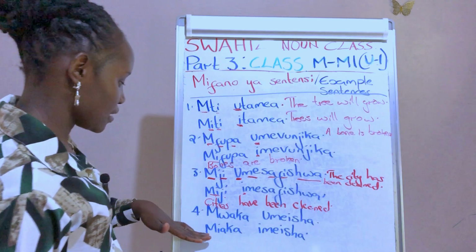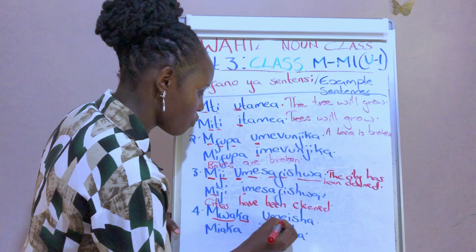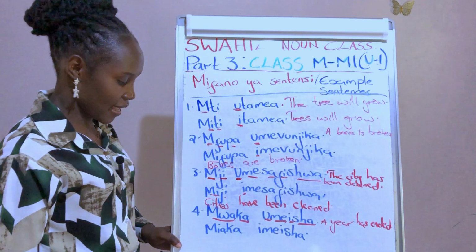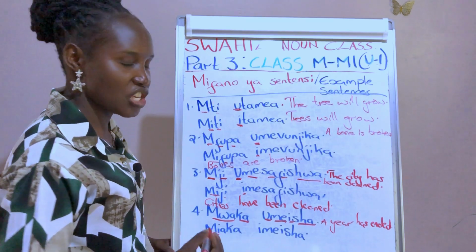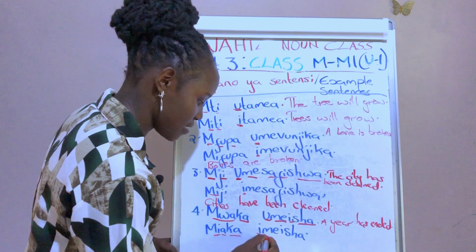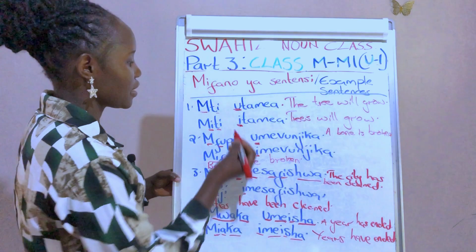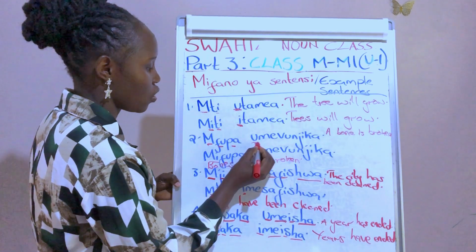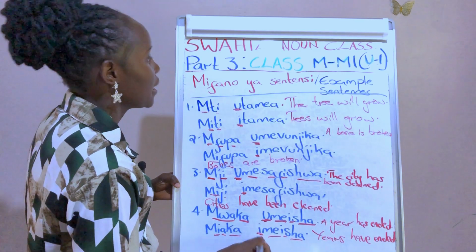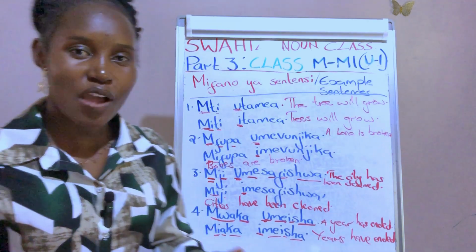And then another sentence we have mwaka umeisha. Mwaka umeisha. A year has ended. In plural we say miaka imeisha. Miaka imeisha. Years have ended. So you can see we have u-e, u-e, u-e, and u-e. And that's why we say class u-e. And that's how we come up with u-e.